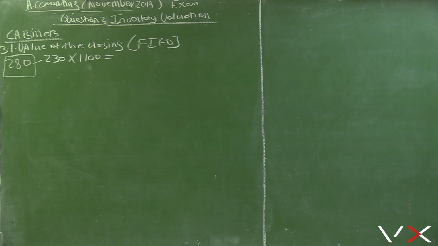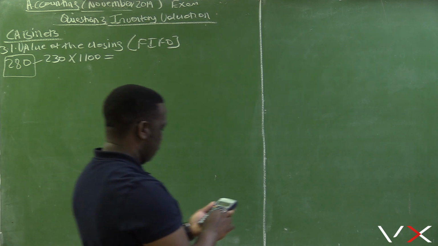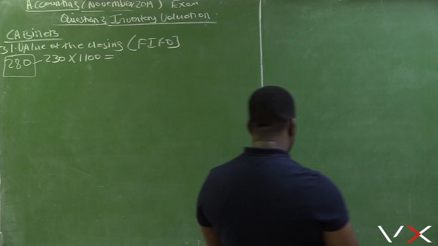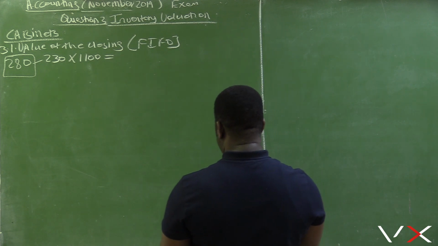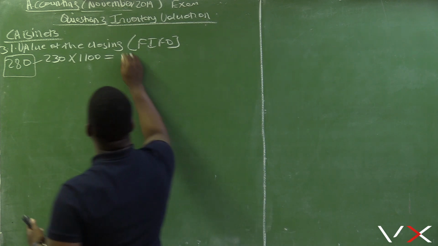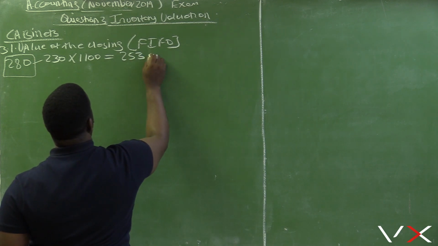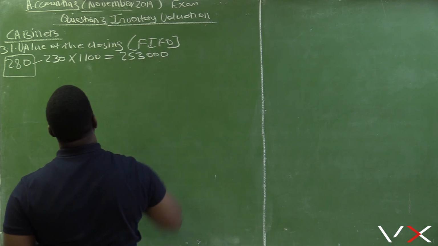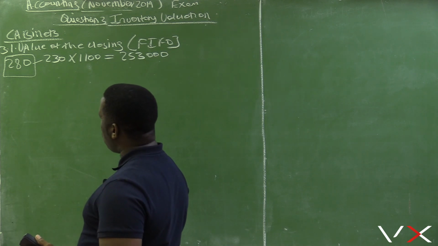Let me take my calculator here. 230 multiplied by 1,100 gives us 253,000. That's from the July stock.